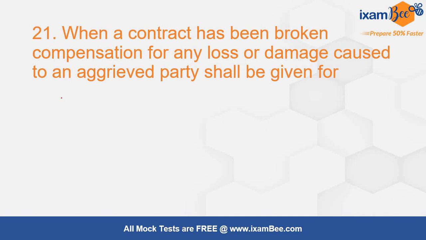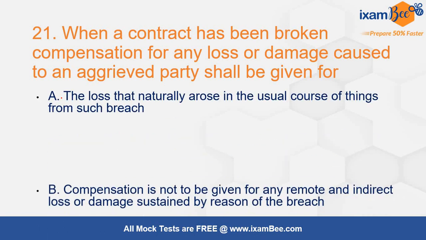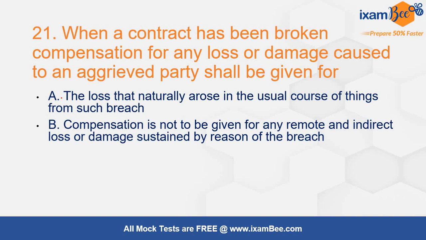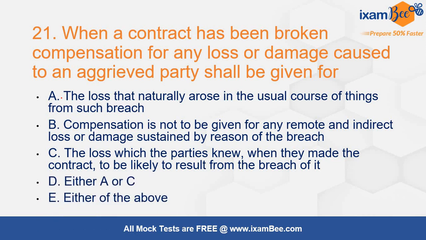When a contract has been broken, compensation for any loss or damage that is caused to an aggrieved party shall be given for the loss that naturally arose in the usual course of things. Compensation is not to be given for any remote and indirect loss or damage sustained by reason of the breach. Loss which the parties knew when they made the contract to be likely to result from the breach of it, either A or C, either of the above.